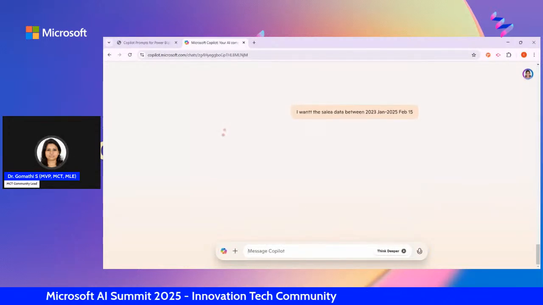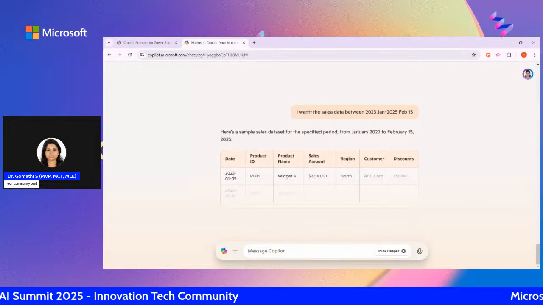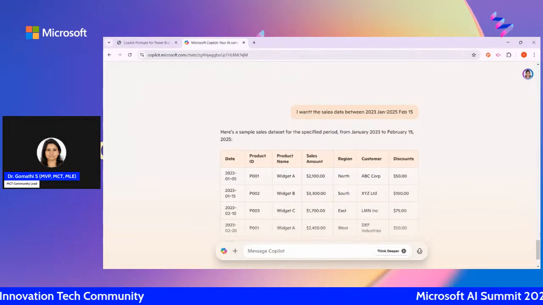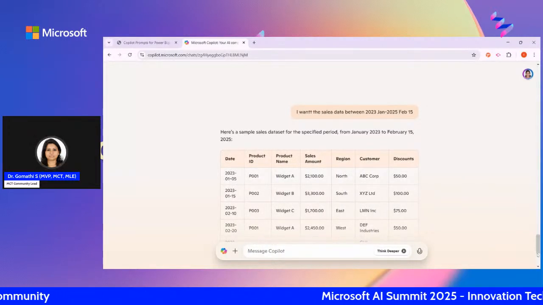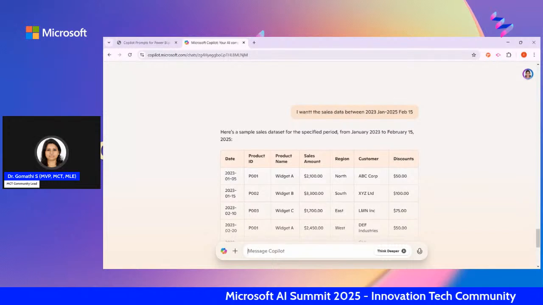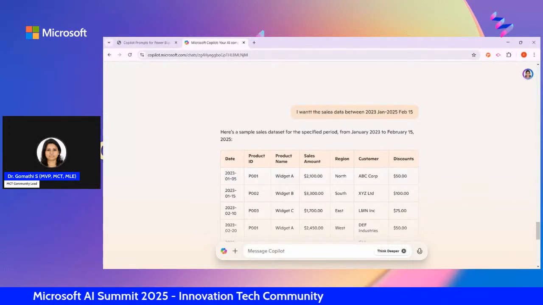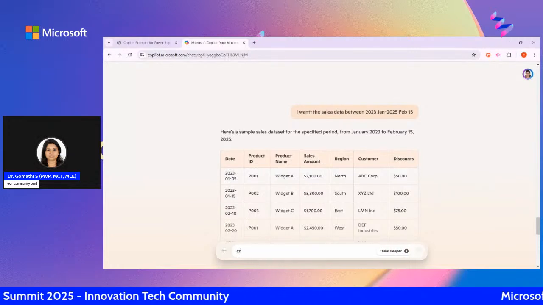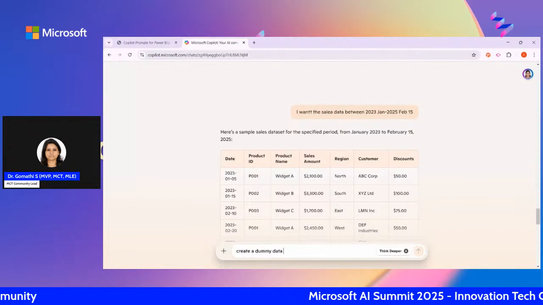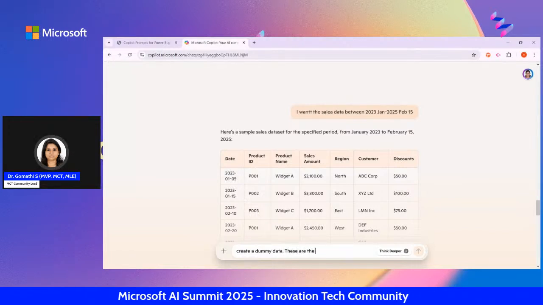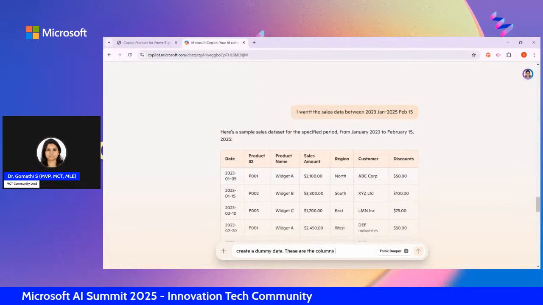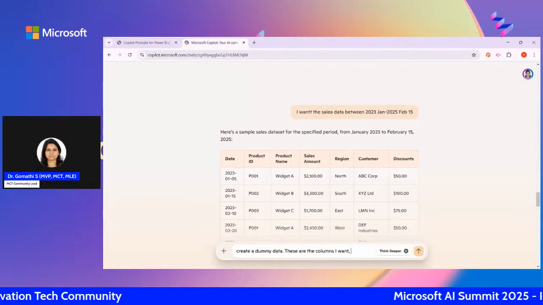So it will generate. So far you can see that I didn't complicate it much. I haven't put many things into a single prompt. Some people will prompt like this: create a dummy data, these are the columns I want, and then again they'll be adding something, and so on.